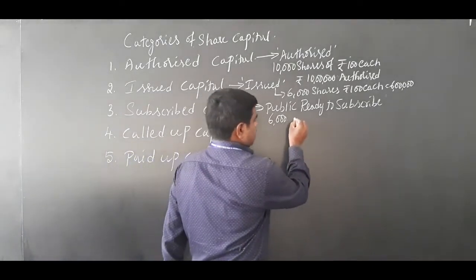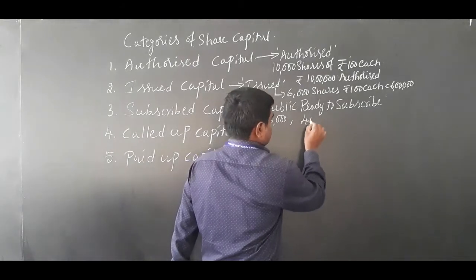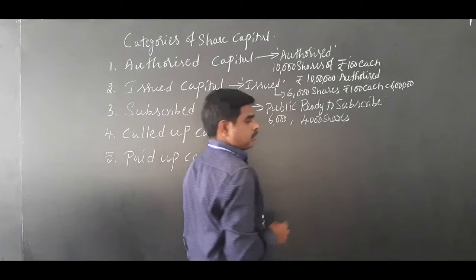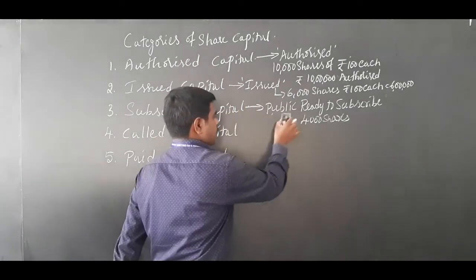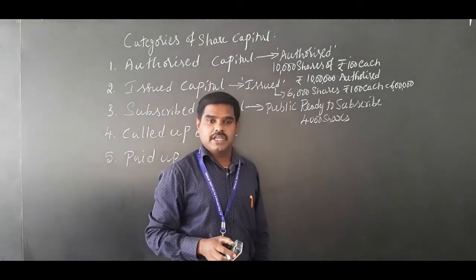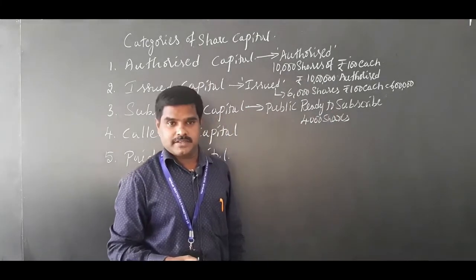Sometimes only 4,000 shares are ready to be purchased. The public is ready to purchase only 4,000 shares. Out of that 6,000, only 4,000 shares they are ready to purchase. That is called under subscription.